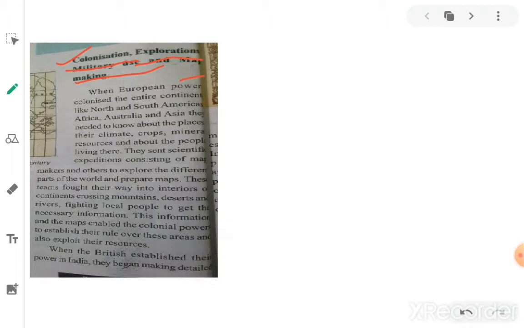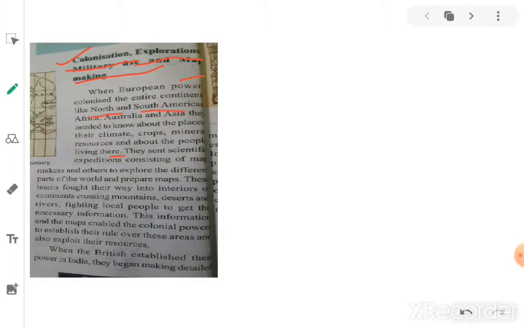When European powers colonized the entire continents, like North and South America, Africa, Australia, Asia, they needed to know about the places, their climate, crops, minerals, resources, and about the people living there. So the European people, mostly the English, colonized the entire continents. What continents do we have?